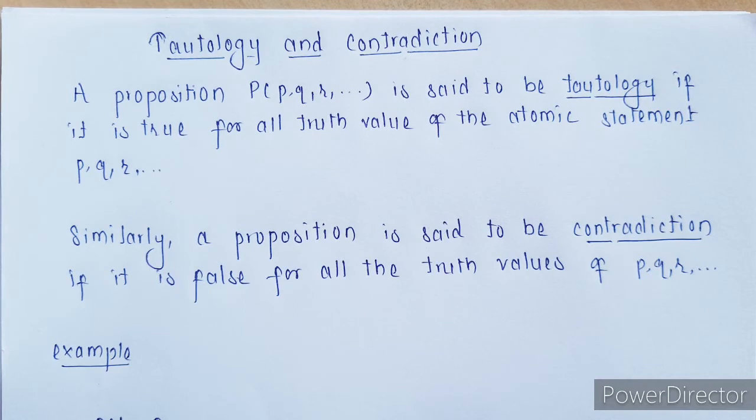First thing, tautology. Whenever, given any proposition, you get all the final truth values to be true, then that particular proposition is called a tautology. And if you are getting all falses, all truth values to be false, then it is called a contradiction. If you are getting true as well as false, then it is neither tautology nor contradiction. Okay, so let's look at some examples.